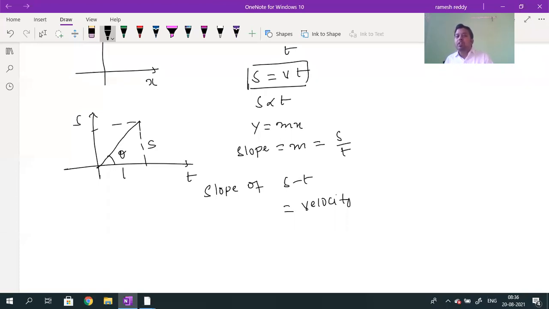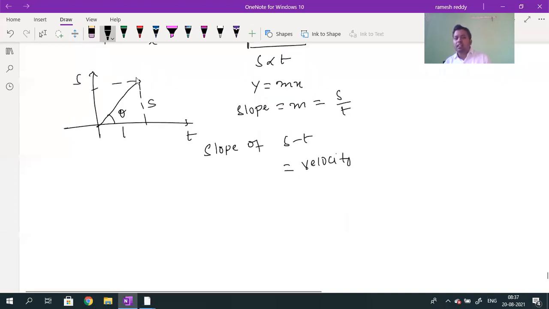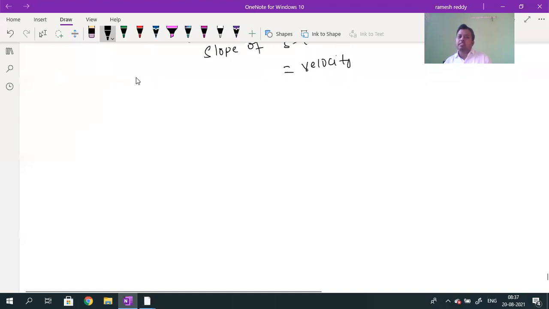Whenever the motion is uniform motion, what is the shape of the graph drawn between displacement and time? That's very good. You should not be afraid and you should not be hurrying. No problem. If you don't get it today, tomorrow we'll discuss some more examples. Can I take one more example for y is equal to mx, a straight line? One more example, for uniformly accelerated motion.